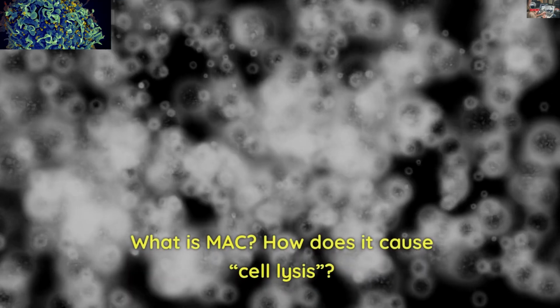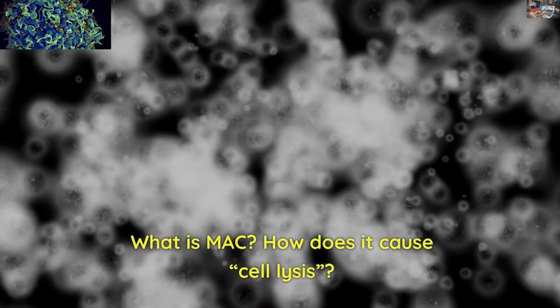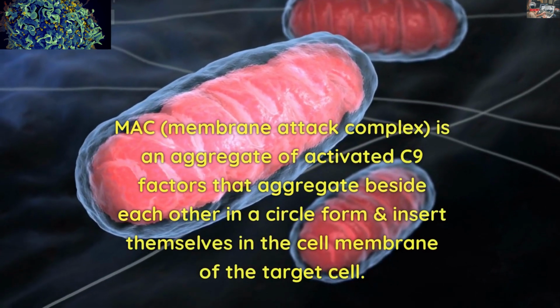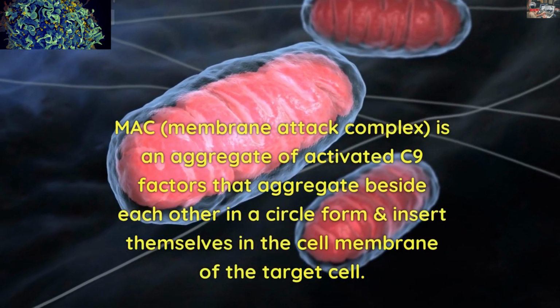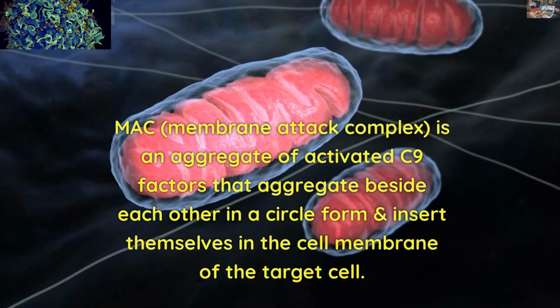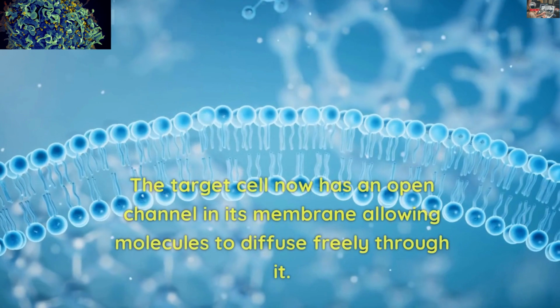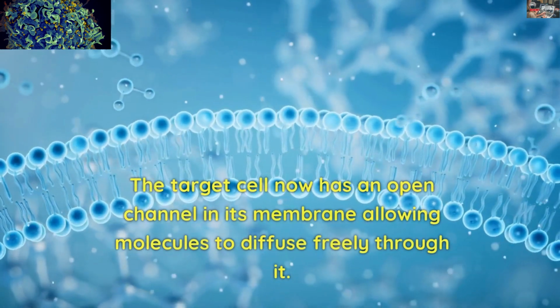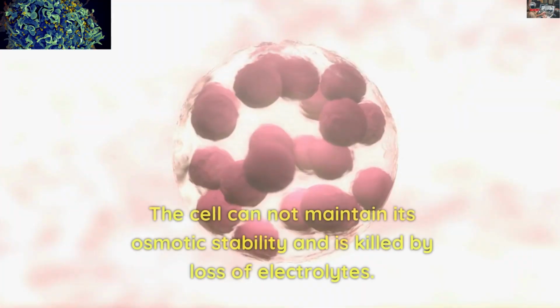What is MAC? How does it cause cell lysis? MAC, membrane attack complex, is an aggregate of activated C9 factors that aggregate beside each other in a circle form and insert themselves in the cell membrane of the target cell. The target cell now has an open channel in its membrane, allowing molecules to diffuse freely through it. The cell cannot maintain its osmotic stability and is killed by loss of electrolytes.